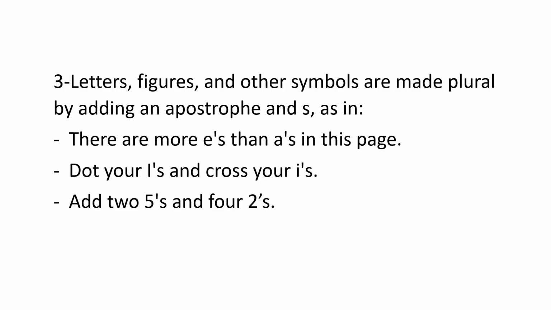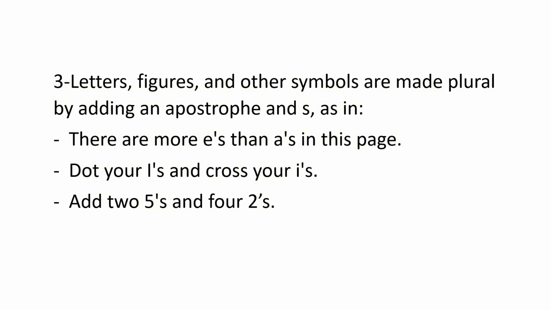You wanted to put a in plural form, therefore you wanted to say many a's. So you just put an apostrophe and put an s. So, a's in this page. Dot your i's and cross your t's. So you wanted to say many i's, so you put an apostrophe and an s, and then it becomes plural.